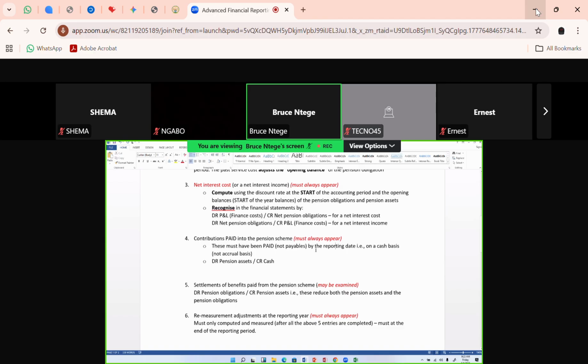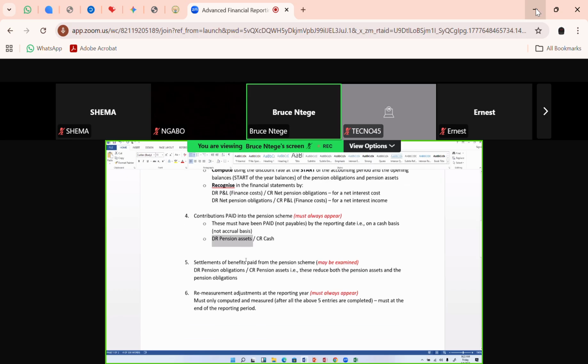It must be paid. So the examiner can trick you to say that in total, the contributions this year is 10 million, of which 8 million has been paid and 2 million will be paid one day or 1 week after the year end. So it's trying to trick you to see whether you're going to say all the 10 million I'm crediting cash. Really, you only had 8 million, for example, to credit cash. So that means that your debit must be pension assets of only 8 million. The remaining 2 million is a contingent asset under IAS 37. Just disclose and write about it in the notes rather than saying I'm debiting it and crediting it on the face of the financial statements.